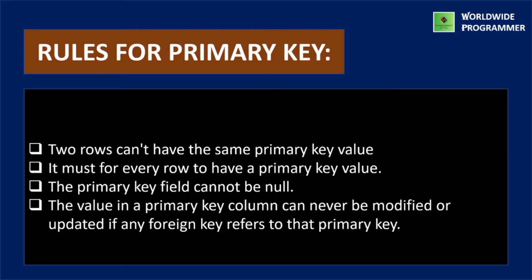Rules for primary key. So these are the rules for primary key. First one is no two rows can have the same primary key value. Second rule is it is a must for every row to have a primary key value. Third rule is the primary key field cannot be null. And the last rule is the value in a primary key column can never be modified or updated if any foreign key refers to that primary key. These are the rules for primary key.